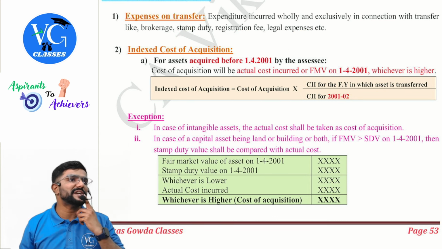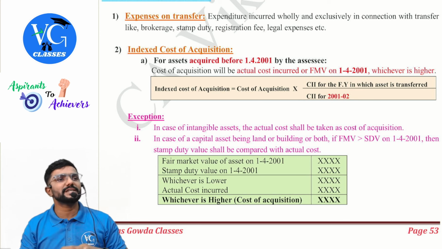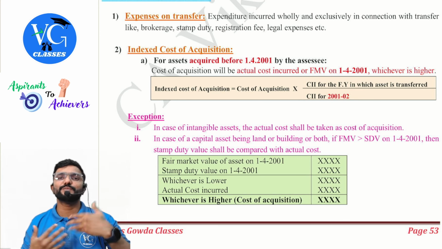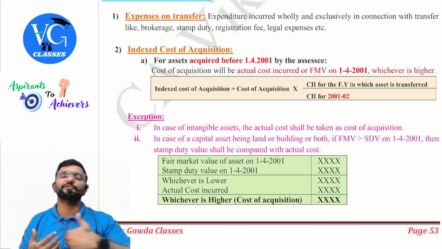Next, coming to index cost of acquisition. First of all, what is cost of acquisition? The capital expenditure which I have spent to purchase the asset. But if the asset is long term, I can claim indexation. When we are checking the indexation for long term asset, we have to check when the asset was purchased. If the asset is purchased before the base year. Sir, what is base year? Guys, for capital gains, the base year is considered to be 2001-2, for which the cost inflation index started.